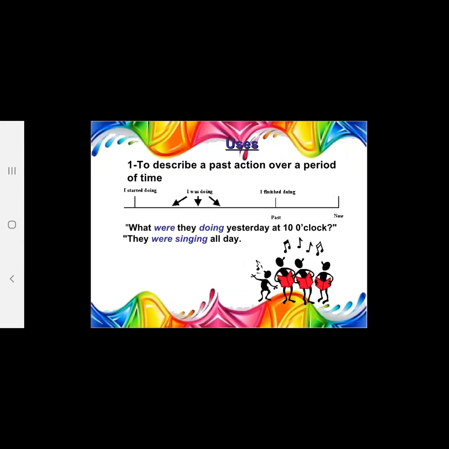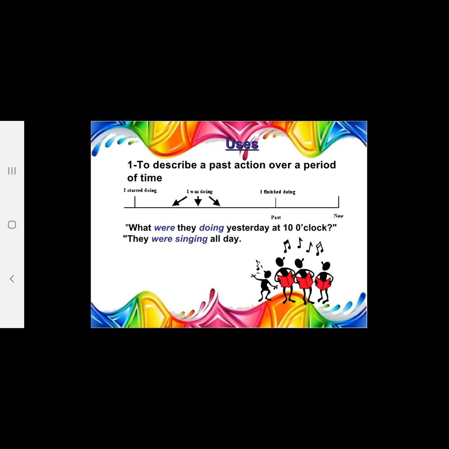Now, what are the uses of past continuous tense? We use past continuous tense to describe a past action over a period of time. That means already we have started our work. You can see there is a line which shows the past.